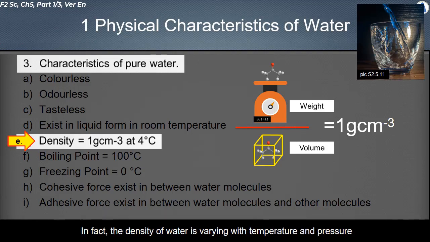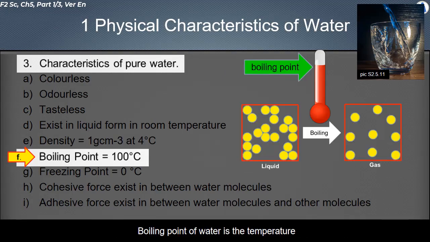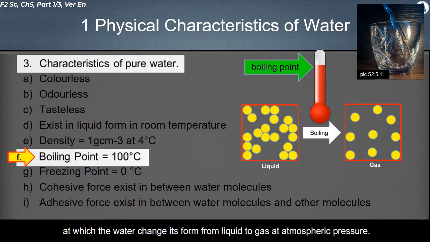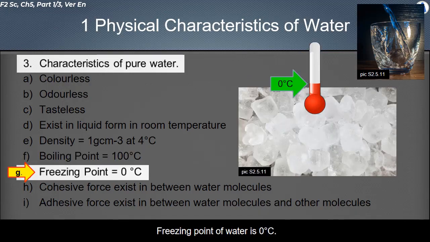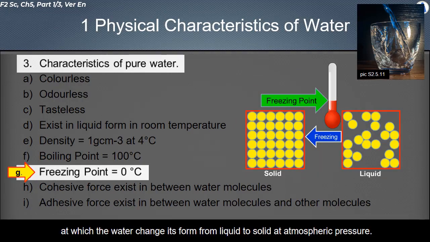In fact, the density of water varies with temperature and pressure. Water's boiling point is 100 degrees Celsius at 1 atmosphere pressure. Boiling point of water is the temperature at which the water changes its form from liquid to gas at atmospheric pressure. Freezing point of water is 0 degrees Celsius. Freezing point of water is the temperature at which the water changes its form from liquid to solid at atmospheric pressure.